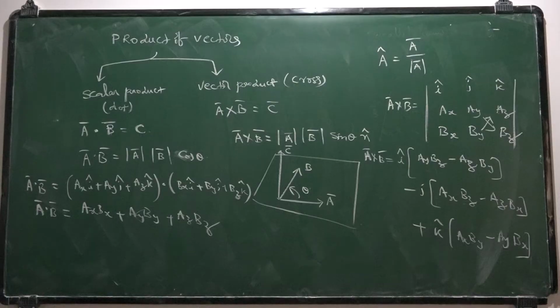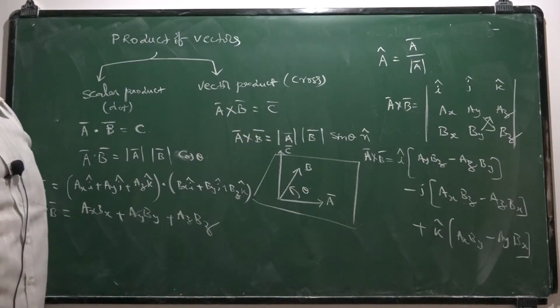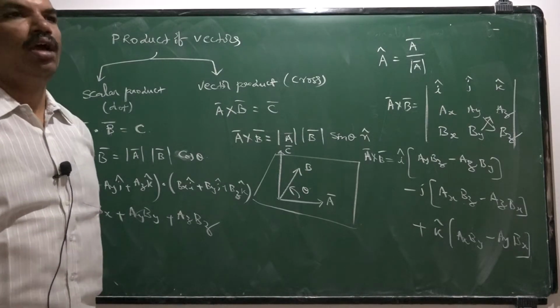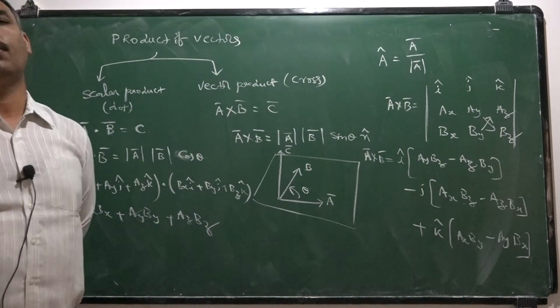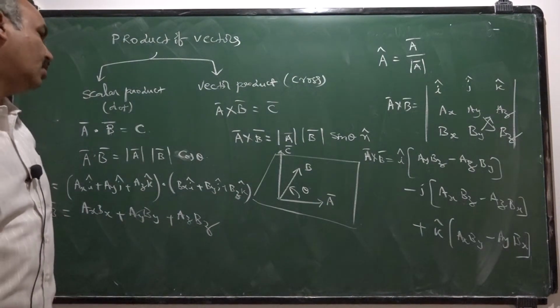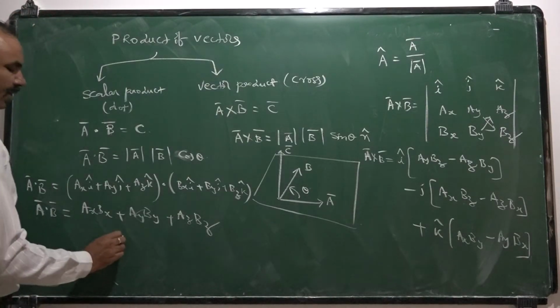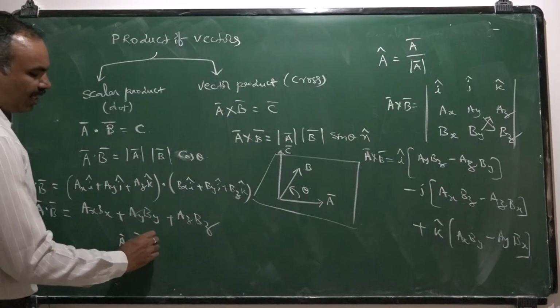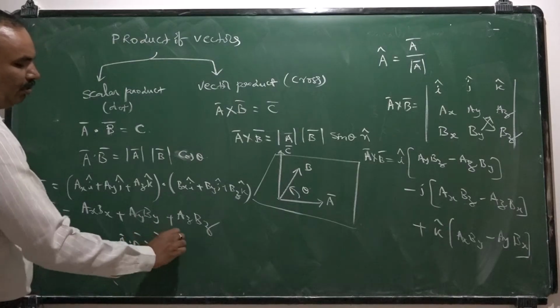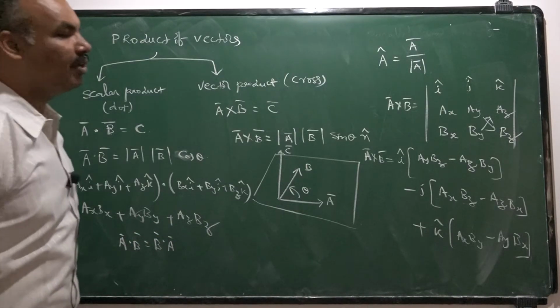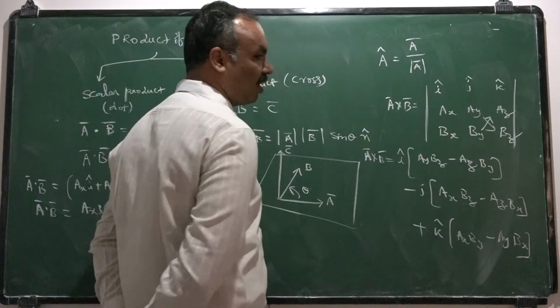This dot product and cross product have various properties like commutative property, associative property, distributive property. You just go through them. The commutative property is valid in the case of dot product: A bar dot B bar is exactly equal to B bar dot A bar. Whereas the same commutative property is not valid in the case of cross product.